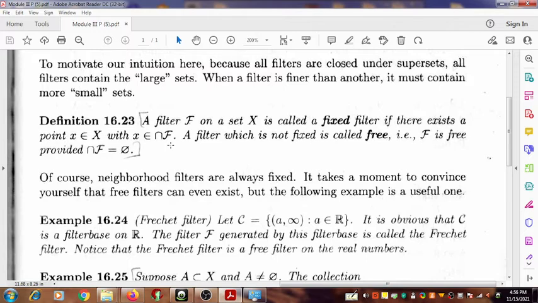That is, F is a free filter provided the intersection of F is equal to the empty set.